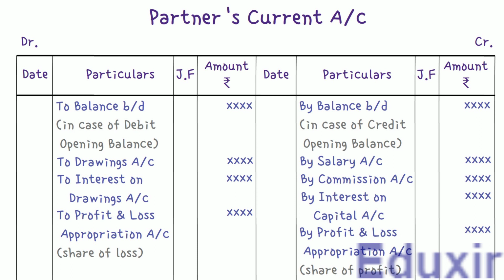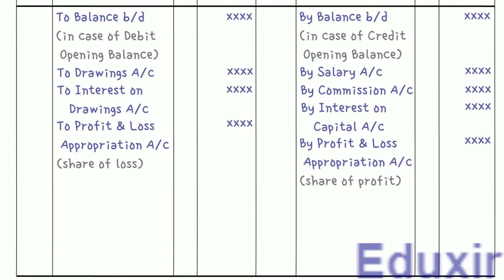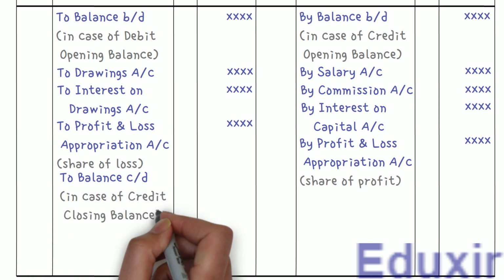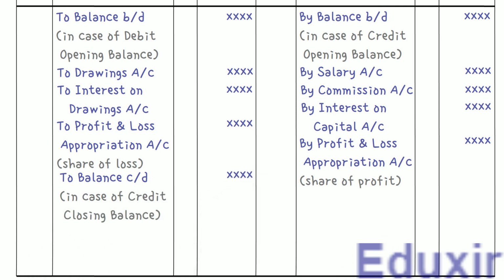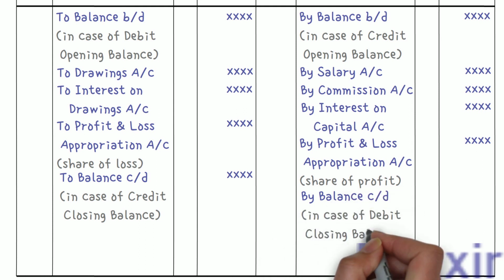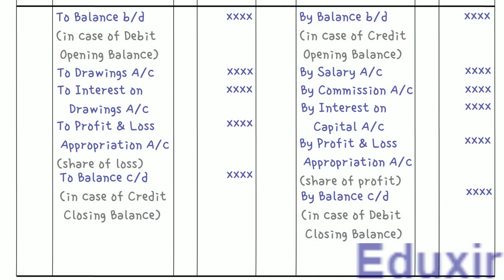Once all these entries are made, they are closed by posting the balances, which could be either a credit balance, which is written on the debit side, or a debit balance, which is written on the credit side. And finally, the partner's current accounts are totaled and balanced.